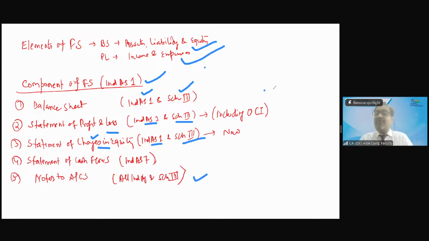So notes to accounts is both, because what is notes to accounts? It gives you the quantitative and qualitative details of balance sheet, profit and loss, statement of changes in equity, statement of cash flows, and other aspects like material accounting policies, accounting estimates. Then the schedule of all the balance sheet items, breakup or schedule of all the P&L items, and other details,